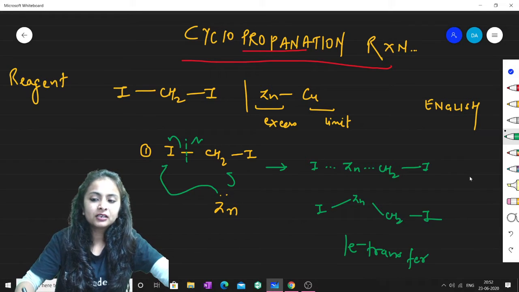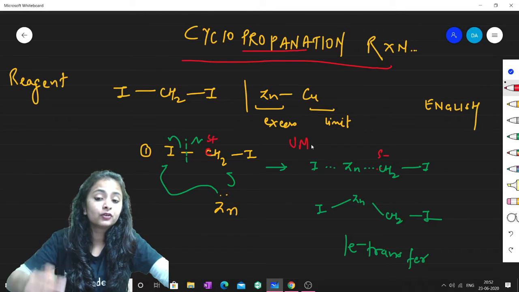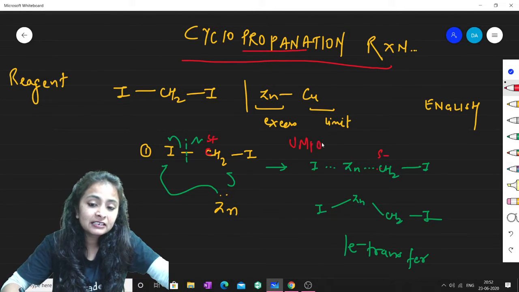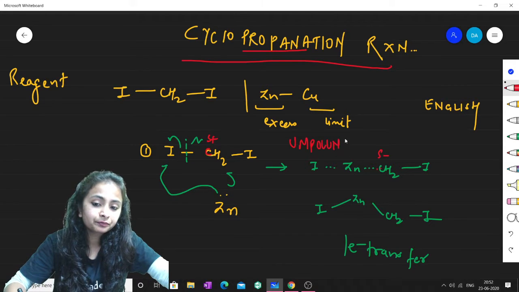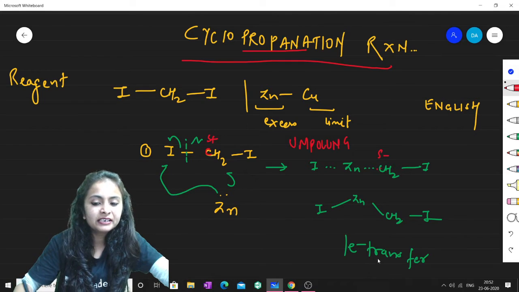Fine. And you can also see that there is the formation of an umpolung. See, this carbon here is partial positive, but as zinc is attached to it, this carbon has acquired a partial negative charge. So we'll say that it has reversed its polarity. Therefore we'll say that this is umpolung here, point number 1. So this is basically homolytic insertion.